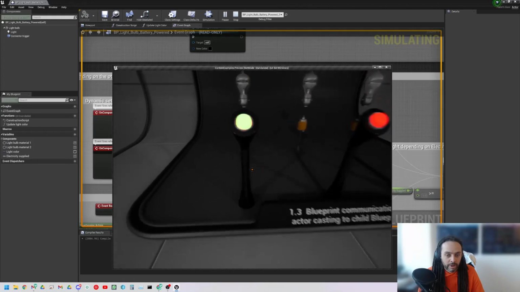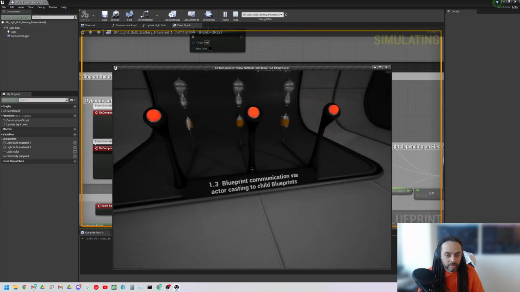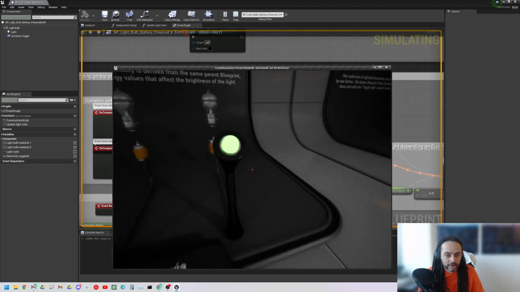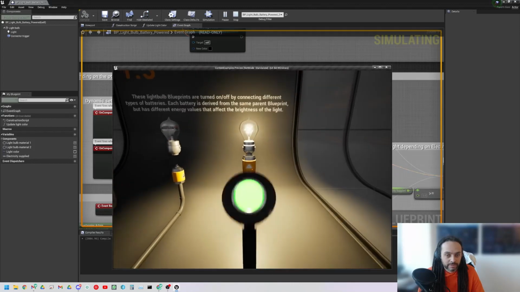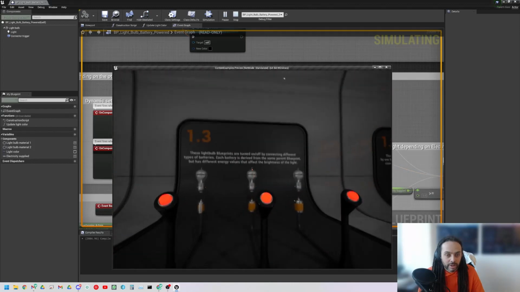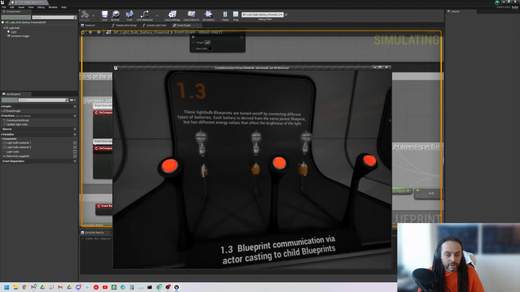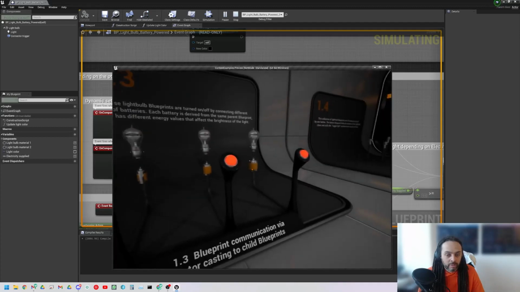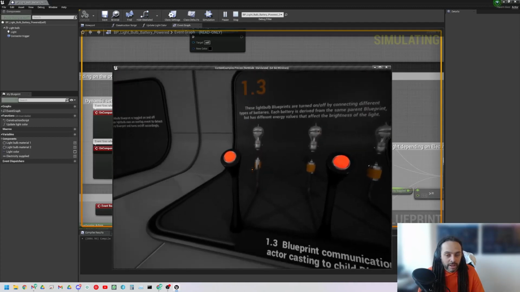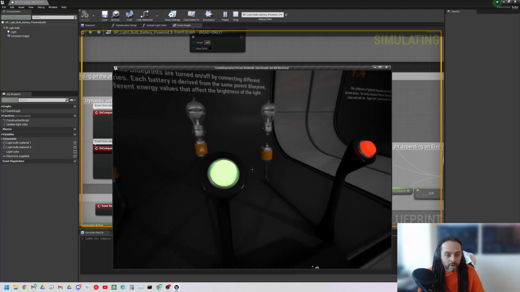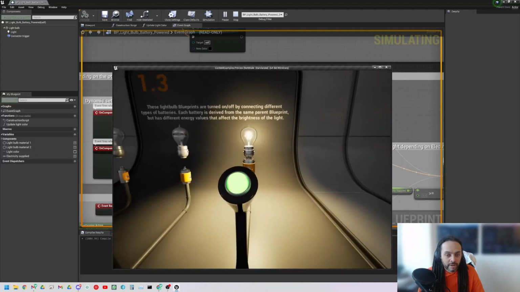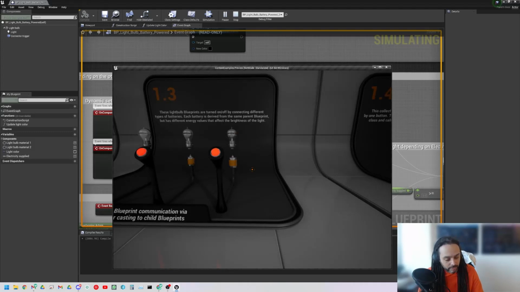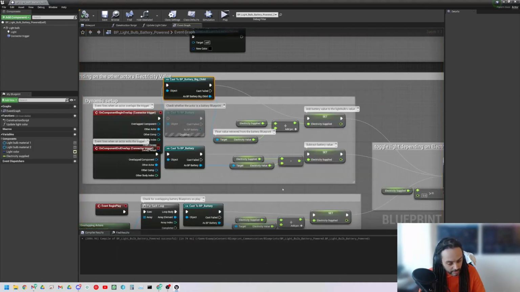Small battery? Nope. Medium battery? Nope. Large battery? Aha. Okay, so in this, what have we learned? If we cast to the parent, all three will activate on the light. If I cast to the child, then I only get the one that is of that type. Okay? Like I said, this can be super confusing the first time.